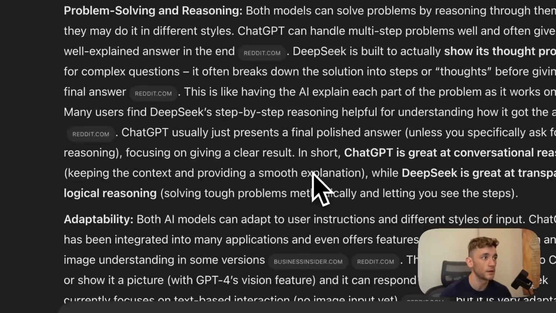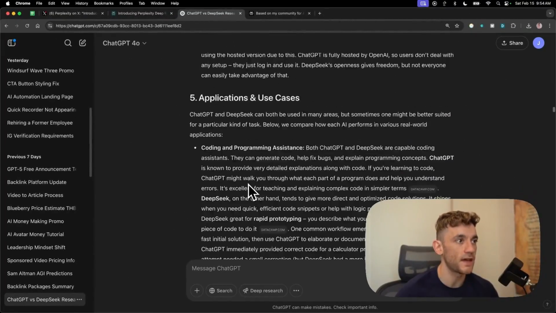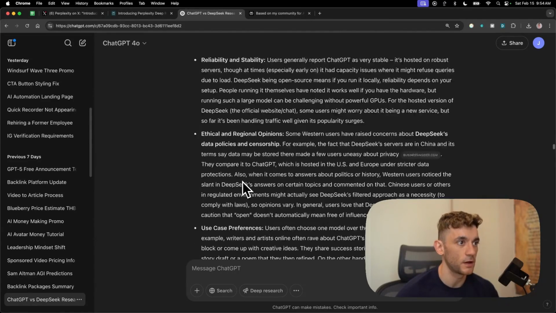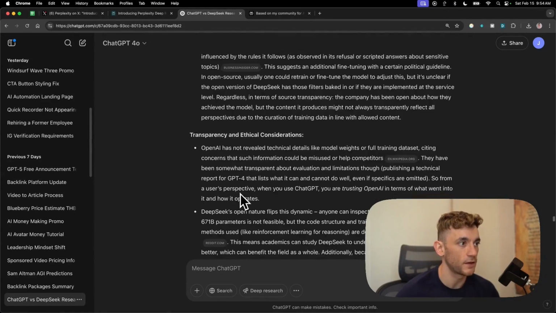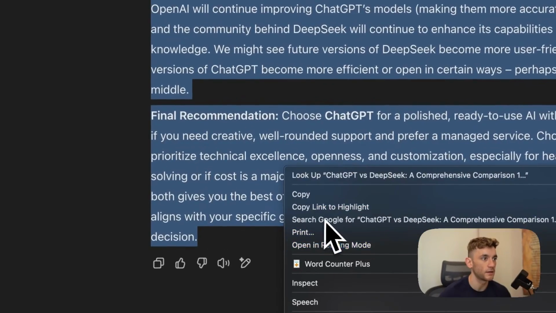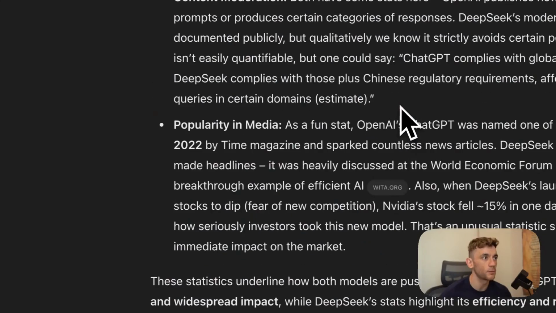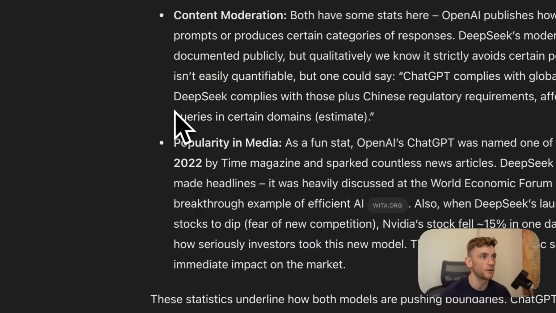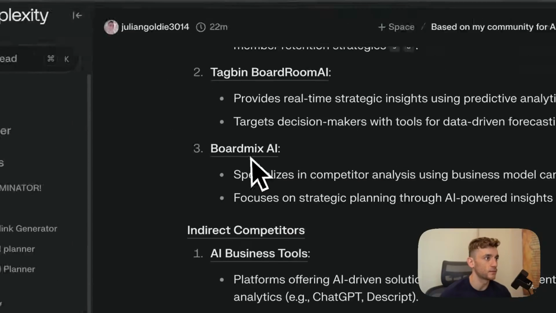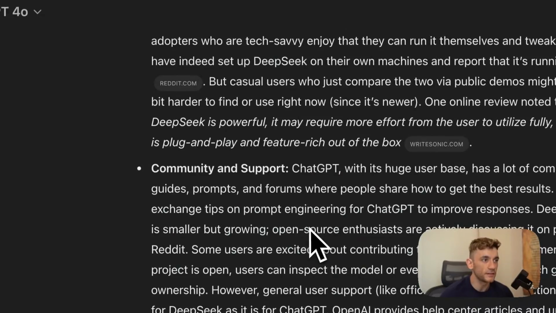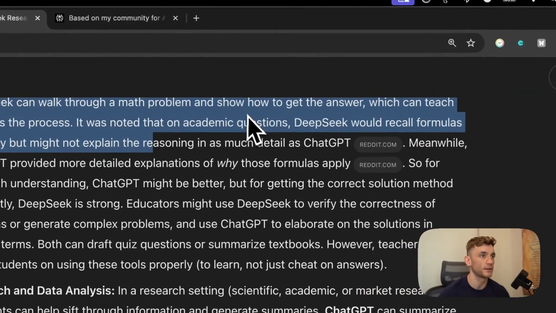Now, if we actually look, the research you get back from ChatGPT is much more in depth than Perplexity, right? There's a much higher word count here. If we actually count the word count, let me have a look in a second, see what we got here. So that is in total 10,600 words. So it's a lot more in depth, but there's a lot more fluff in there as well. If you want to just get straight to the facts, Perplexity is going to do that job for you, like you can see right here. But if you need a dissertation level research report, then this is probably more in depth than a human can actually do.